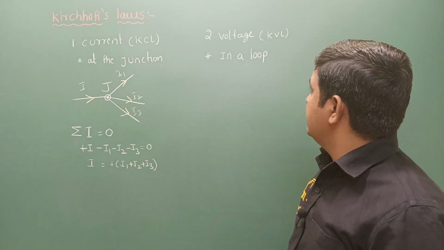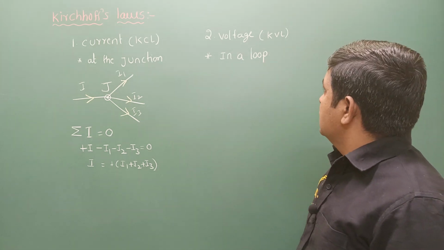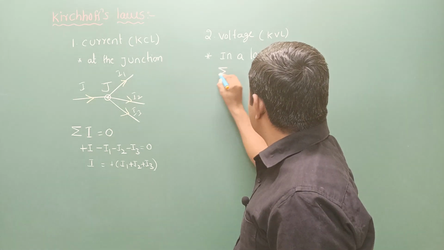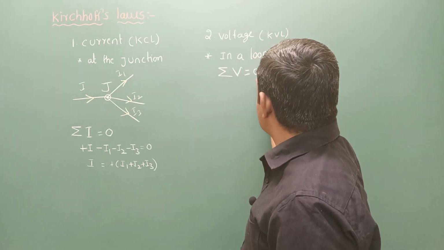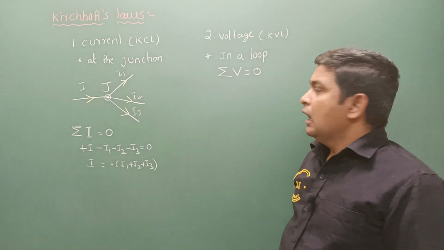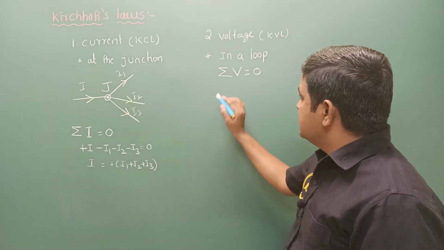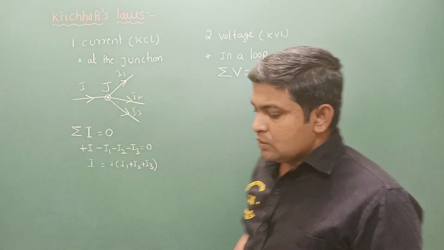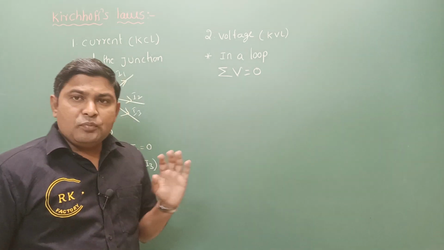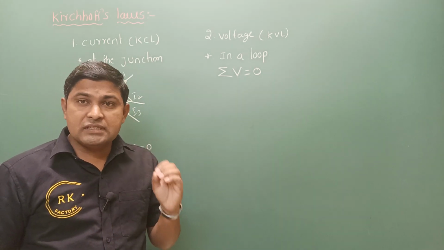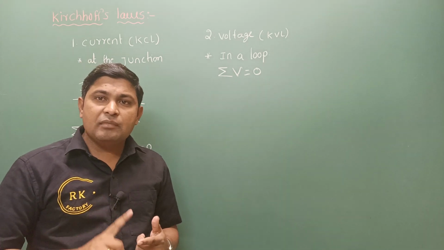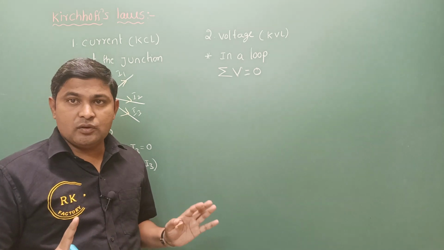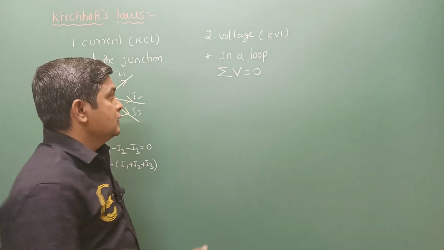Similarly, in a loop, what is going to be the net voltage? Again the net voltage is equal to 0, or in another sense, the algebraic sum of voltage is equal to 0. Whenever we say that, the very important thing is the sign convention. If you know the sign convention, only then can we make the algebraic sum of voltage and current equal to 0 an effective understanding. Otherwise it is incomplete.